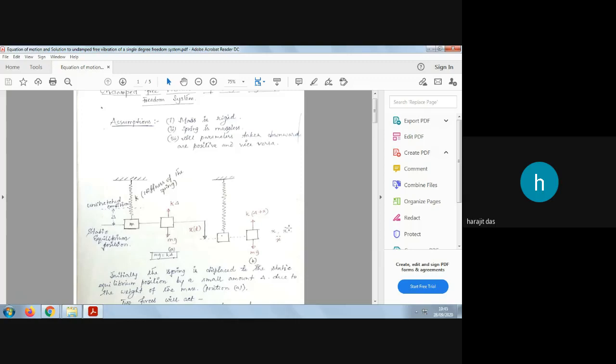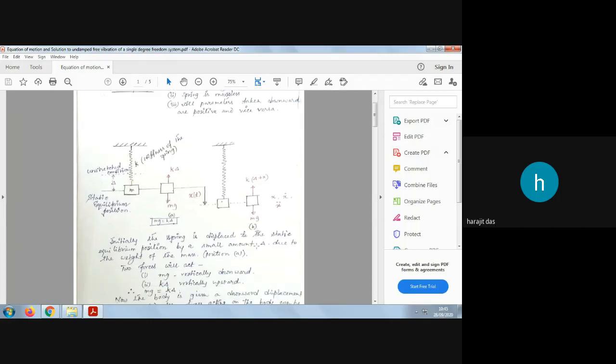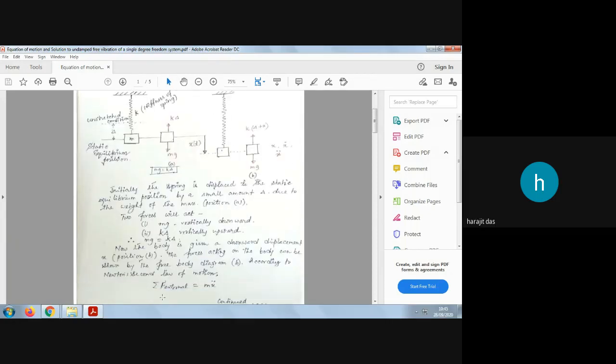When you apply Newton's second law of motion, taking the assumption that all parameters taken downward are positive and all parameters taken upward are negative, what do you get? This is the mathematical form of Newton's second law of motion: the summation of external force will be equal to mx double dot, meaning mass into acceleration, the inertia force. So what are the external forces? mg and K into delta plus x are the external forces.